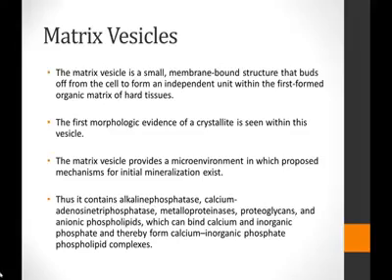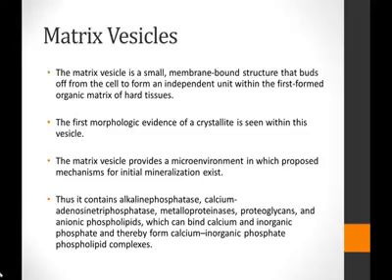Matrix vesicles, as I've said, by definition, are small membrane bounded structures that bud off from the cell forming the bone, the osteoblast, and they form an independent unit within the first formed organic matrix of the hard tissues. The first morphological evidence of a crystallite is seen within these vesicles.